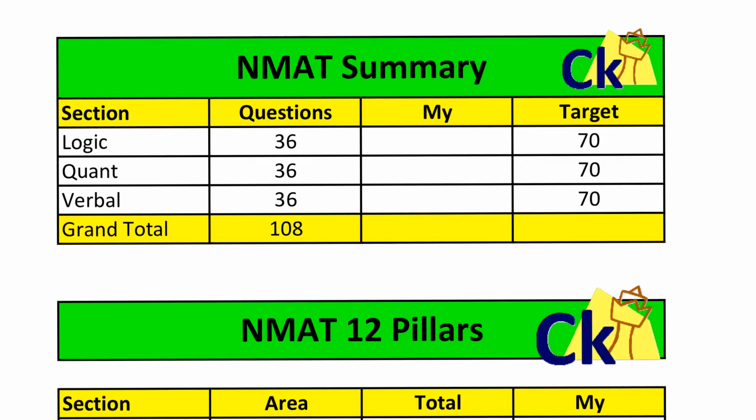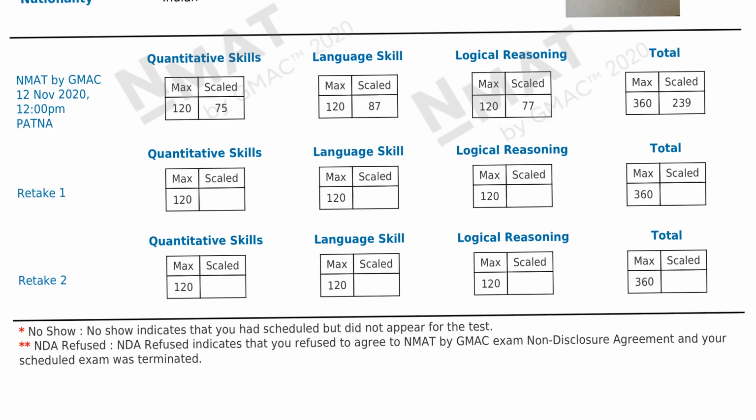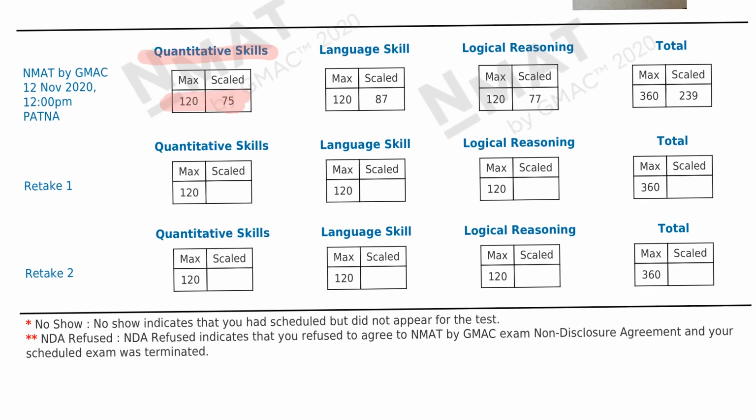Hi guys, the moment you're done with your NMAT exam, you will see the result immediately. But the first question that comes to mind is whether it's a good score or not. For example, let's look at this score. Here we have a student who has shared his scorecard with me. Quant he got 75, logic 77, verbal 87, total 239. So whether he should repeat or not, we'll talk about all these things as we go along.